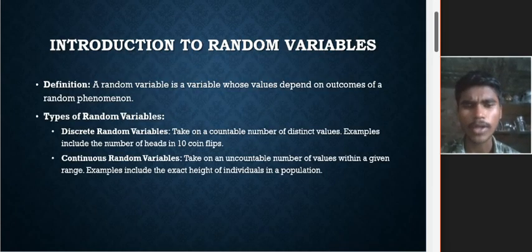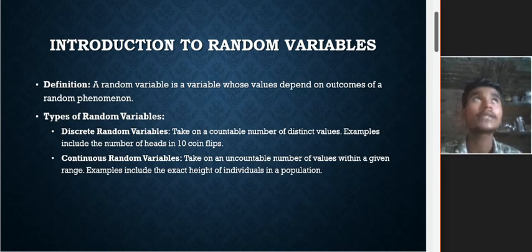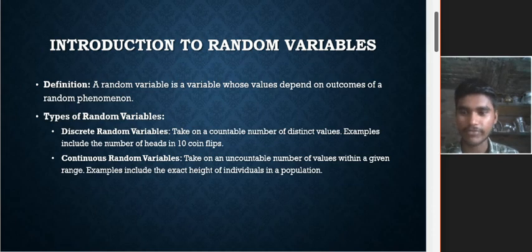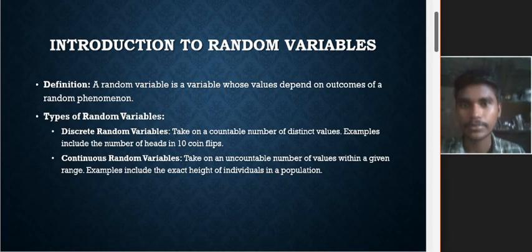So, introduction to random variables. What are random variables? The name itself says it: a variable whose values depend on the outcomes of a random experiment. So the random variable's outputs are given by random phenomena. There are two types of random variables: one is discrete and another one is continuous.